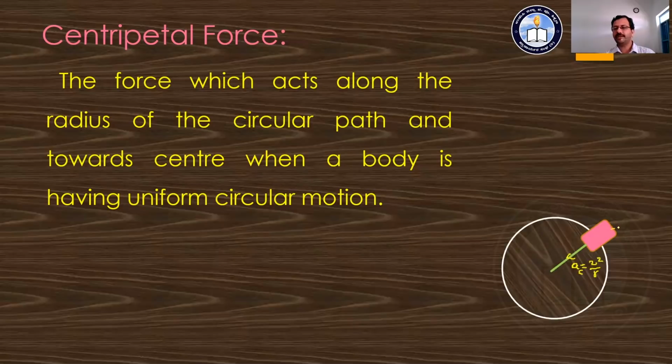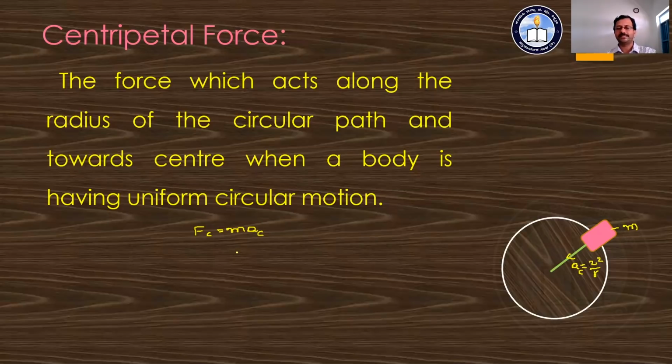If the mass of the object is m, then we can see about the centripetal force. What is this centripetal force now? The centripetal force Fc, or F, is equal to mass of the object into acceleration of the object.